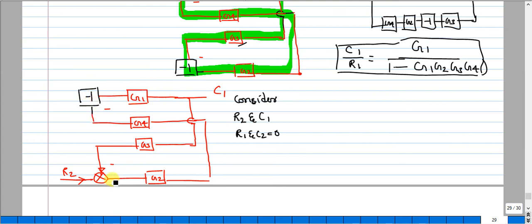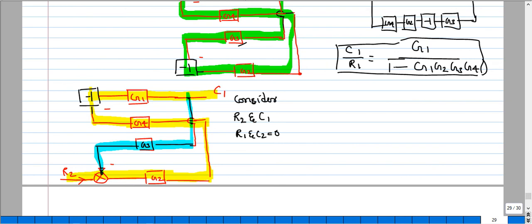Now if you notice the forward path, this will be my forward path, G2, followed with G4, -1. Yeah, this is my forward path, and here I have a takeoff point. So from here the takeoff G3 and coming back to the same summing point.